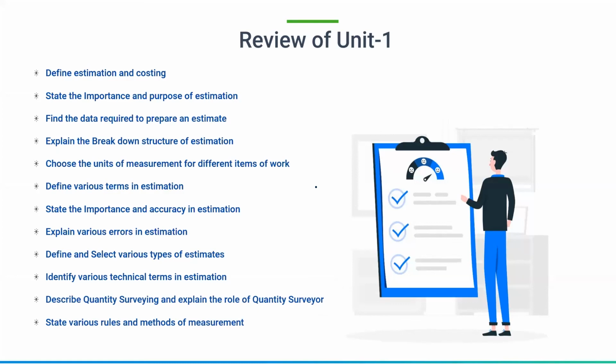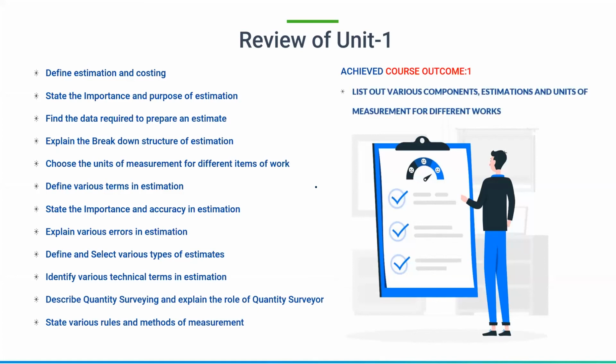These are combined together, and this is the achieved course outcome. So these are the lecture outcomes, then the individual course outcome has been achieved. That is, we have listed out various components, estimations, and units of measurements of different works. All these combined together to form the single course outcome like this. So this course outcome has been achieved with this. I completed the first unit.